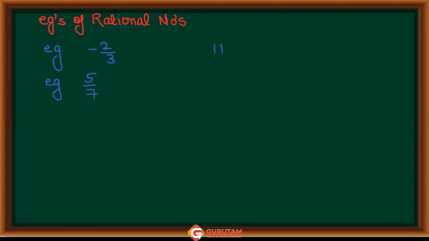Acha, if I write 11 as 11 upon 1, can I write it as 11 upon 1? Yes, because the answer will be 11. तो कोई चेंज तो नहीं आया ना नंबर में, तो आई कैन राइट इट. है ना. 11 can be written as 11 अपॉन 1. अब क्या 11 अपॉन 1 रैशनल है? Yes, it is a rational number, right. So it means 11 is also a rational number, क्योंकि 11 is what, 11 अपॉन 1.